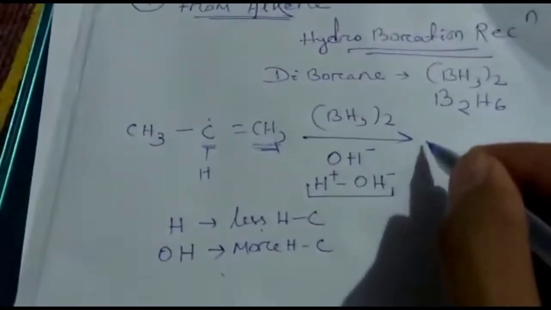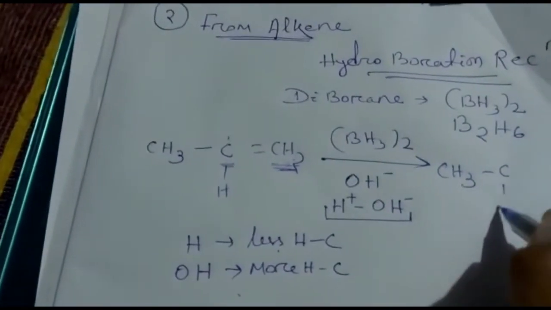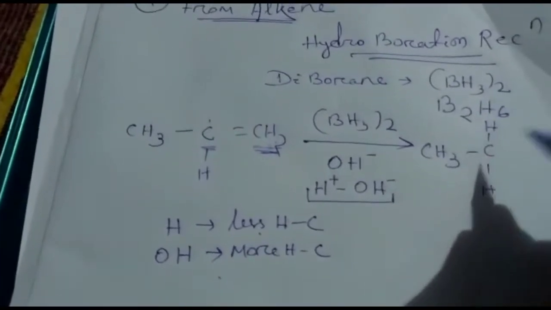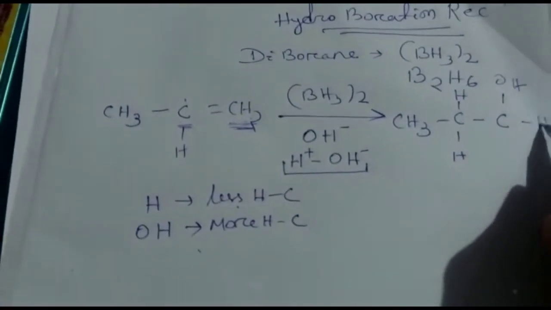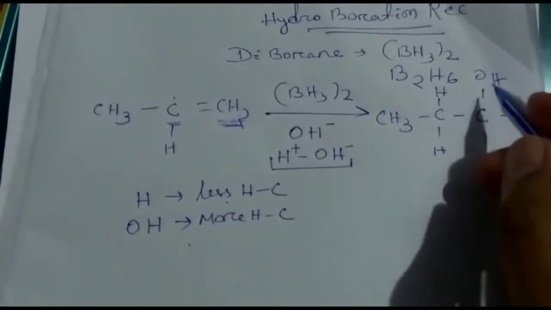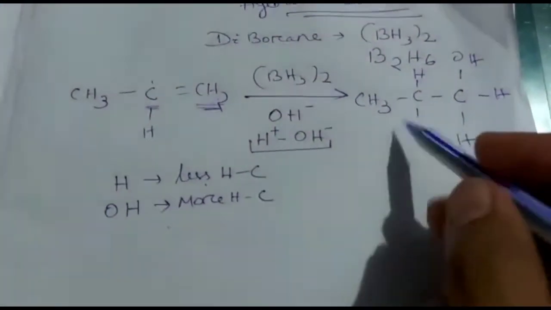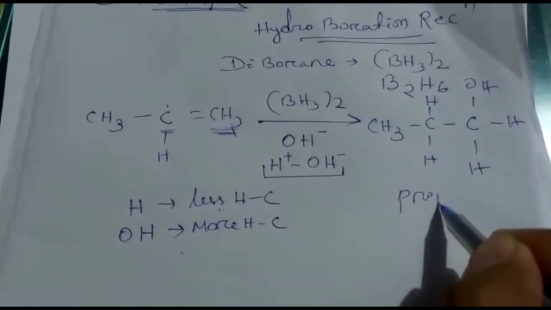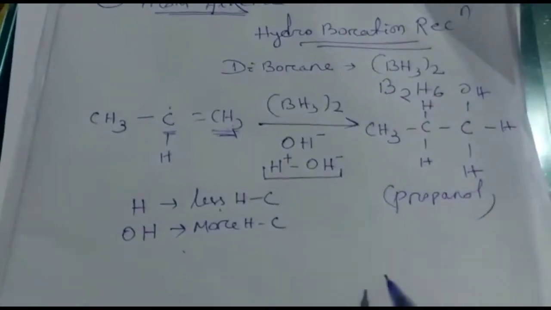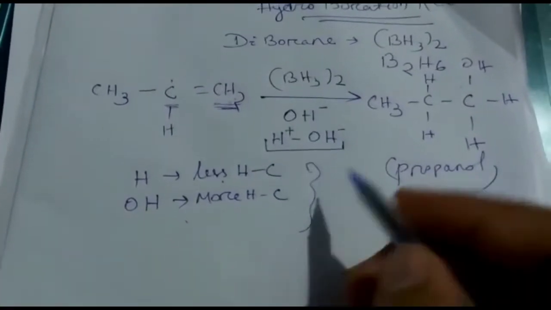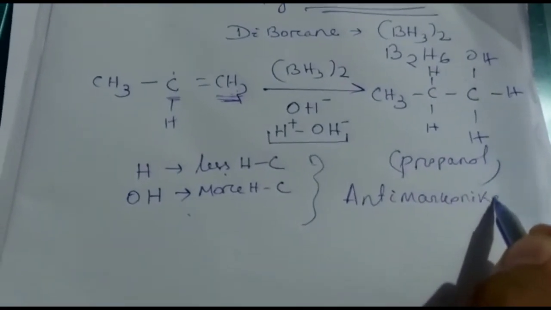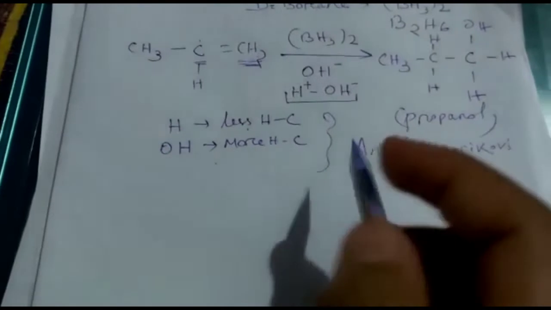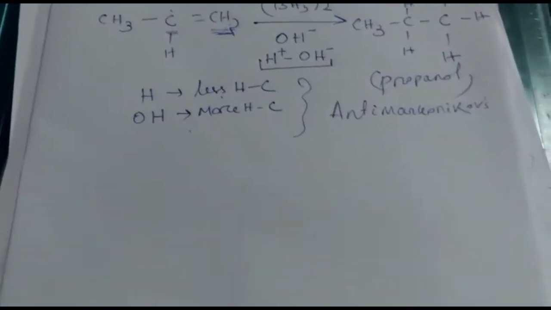Then what will be the product? It is CH3 CH2 CH2 OH: here 2 hydrogens present and 1 OH will attach. Now what is the name of this alcohol? It is propanol. The name of this alcohol is propanol. And the rule we are using here is the anti-Markovnikov's rule. But this reaction occurs in a particular mechanism. We have to see the mechanism on which the reaction proceeds.